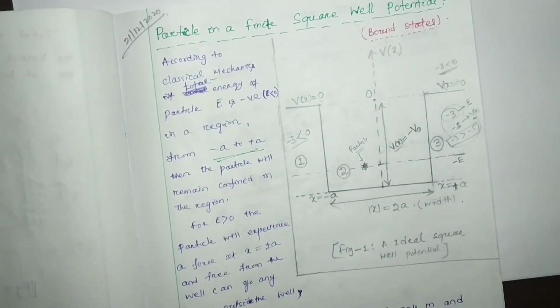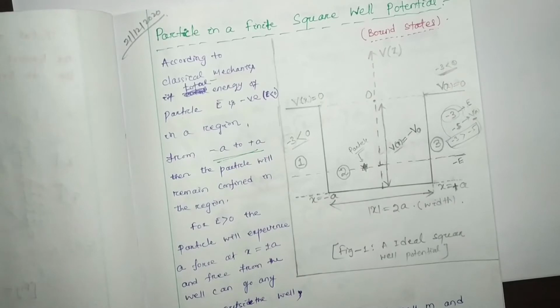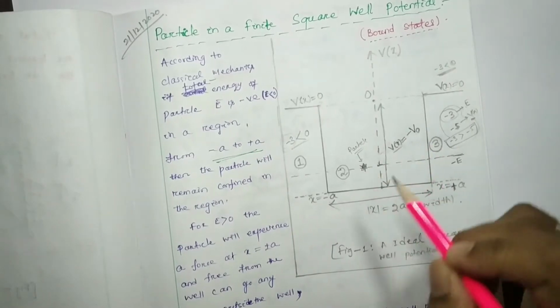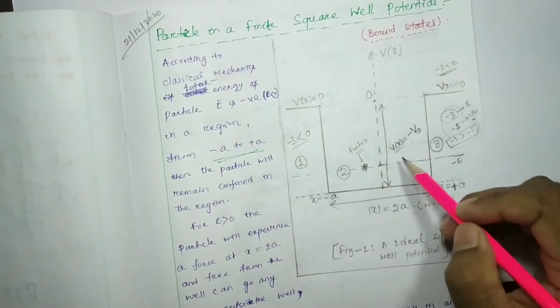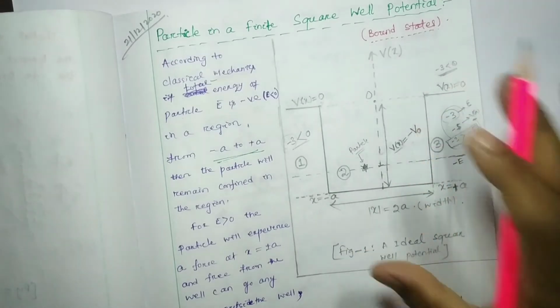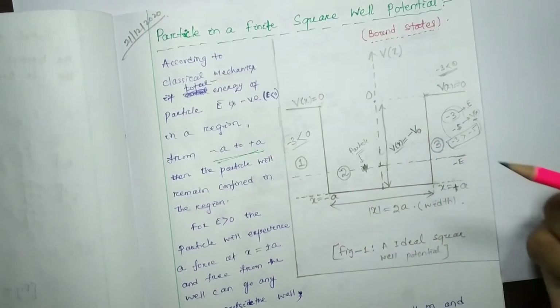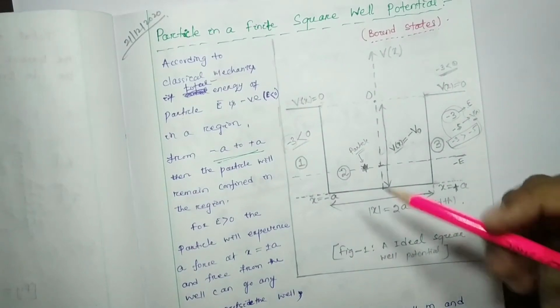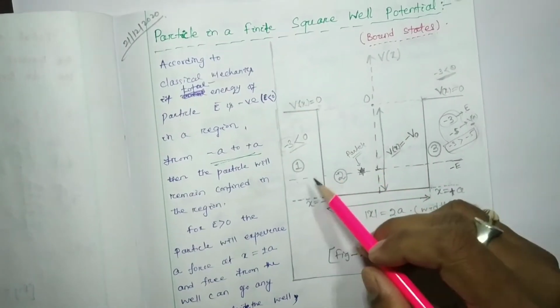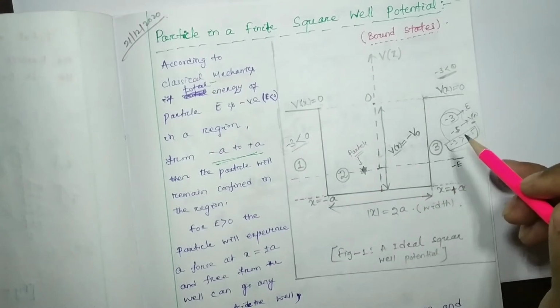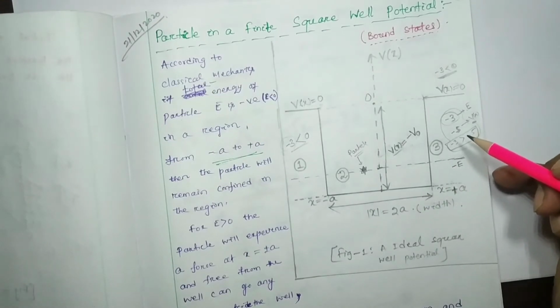So hence this particle could not penetrate to region 1 and region 3 classically. It could not be acceptable that this particle can penetrate to this region and this region.